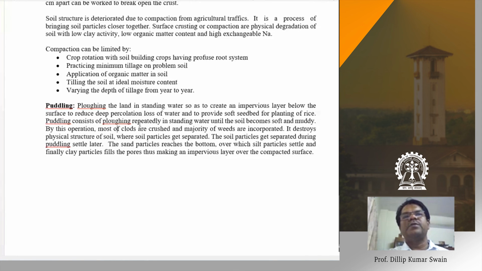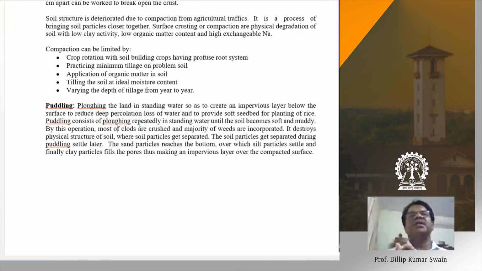The same thing happens in a beaker. You put some soil and stir it. That means all the soil particles get dispersed. There is a dispersion of soil particles. So if you are plowing the land with standing water, you are destroying the soil structure. The soil structure gets completely destroyed, and the soil particles, sand, silt, and clay, all get dispersed. After a certain period, the particles try to settle down.